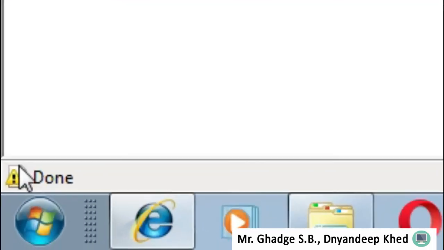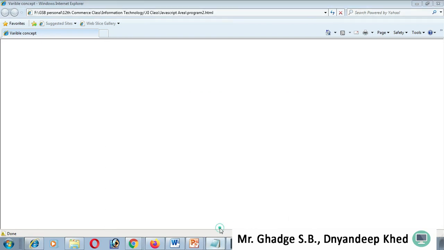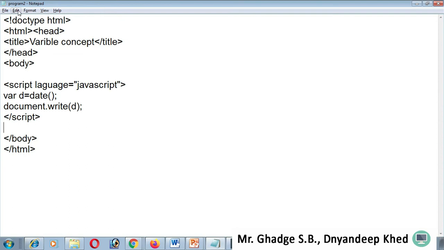See, at the bottom side there is a status bar, and see my cursor, when I click on that exclamation mark, when I double click on that, then it displays the error. Okay, so how to rectify it? See, Internet Explorer shows the exact line number and character number. Fine, so the error displays on line number 8.